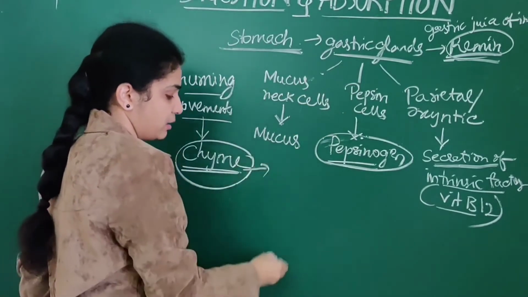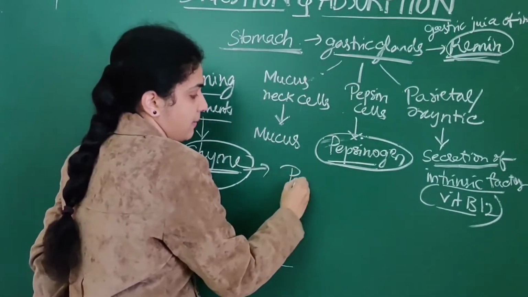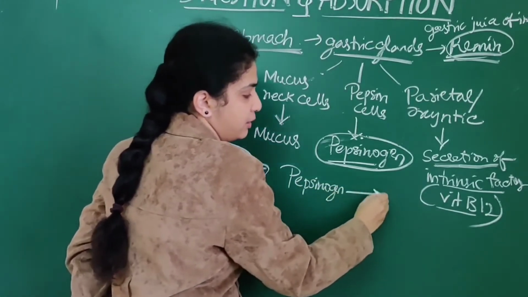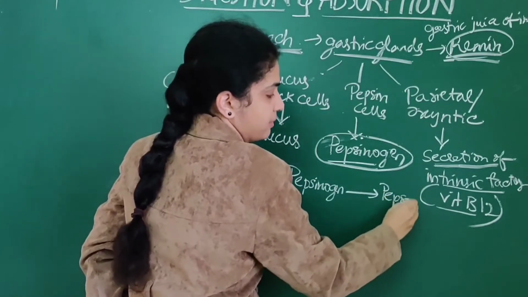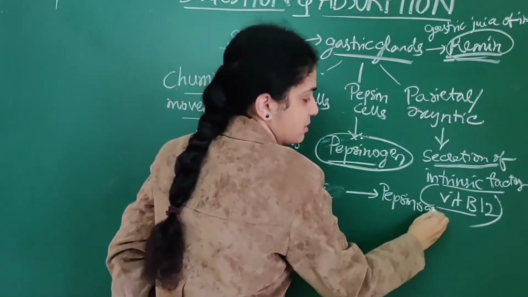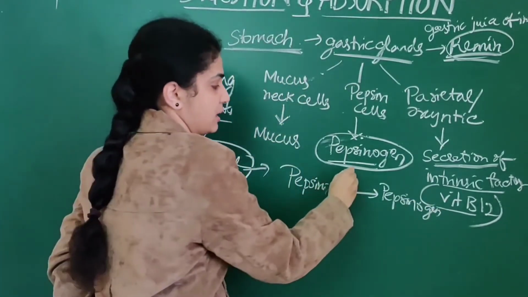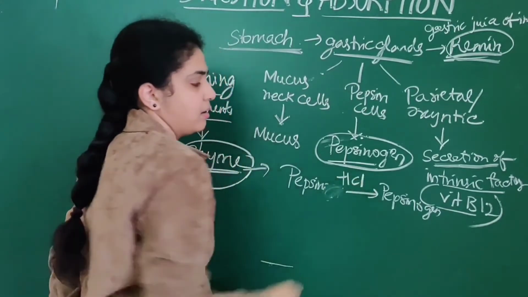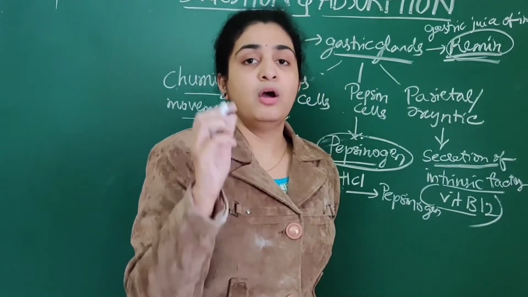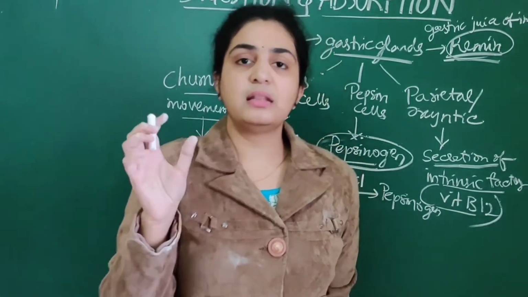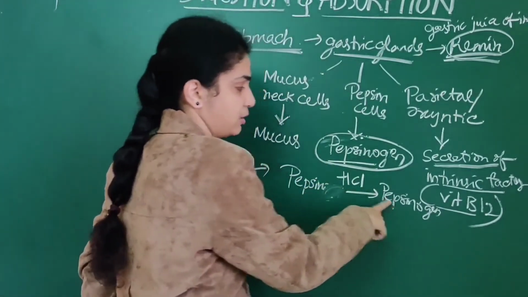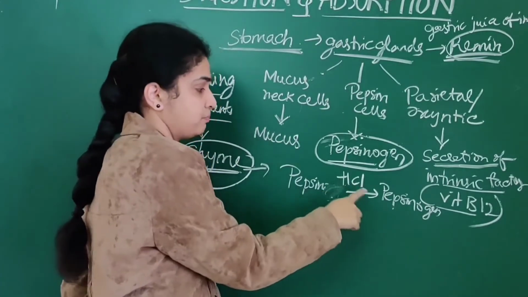Next we have another two enzymes. Pepsinogen is converted into pepsin. How is pepsinogen converted into pepsin? That is by HCl, hydrochloric acid. This acid also plays a very important role. What is the acid that is present in the gastric juice in the stomach? Pepsinogen is converted into pepsin by HCl.